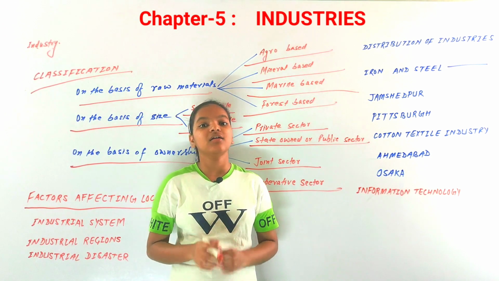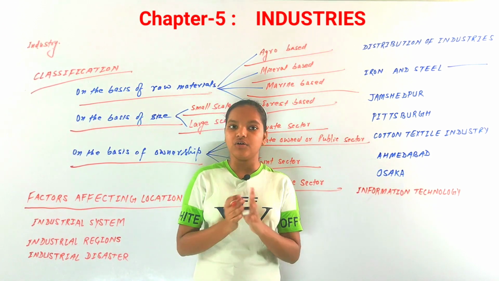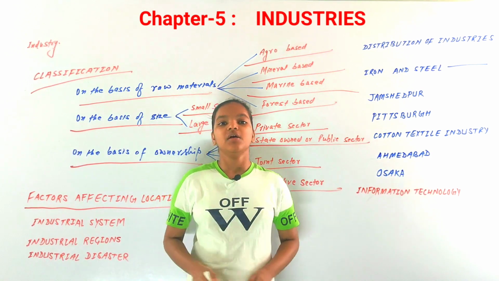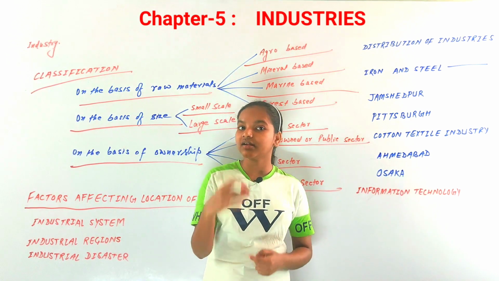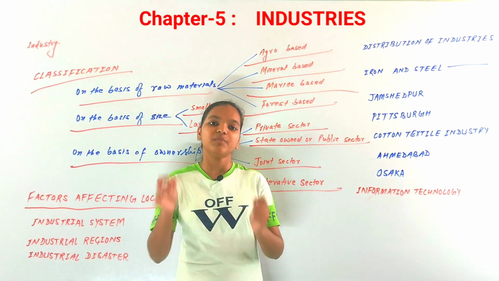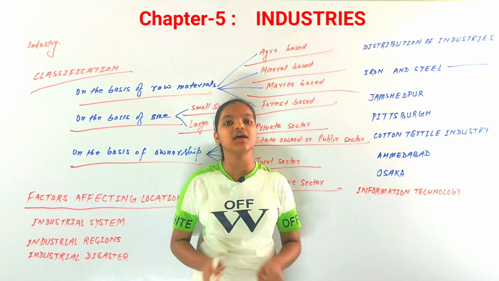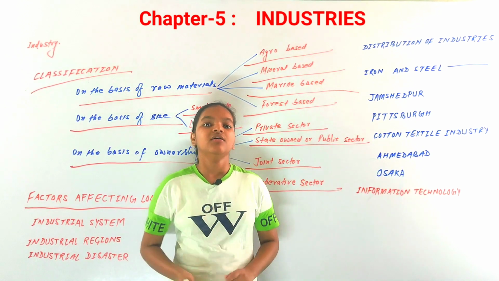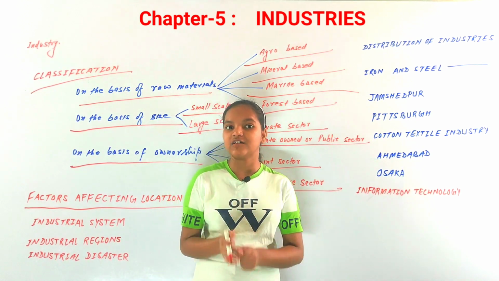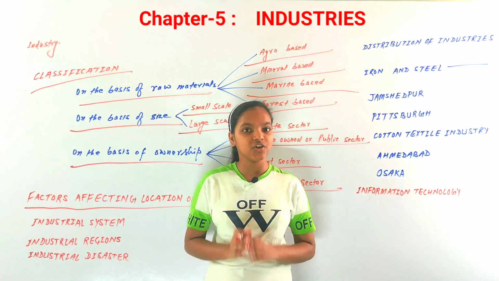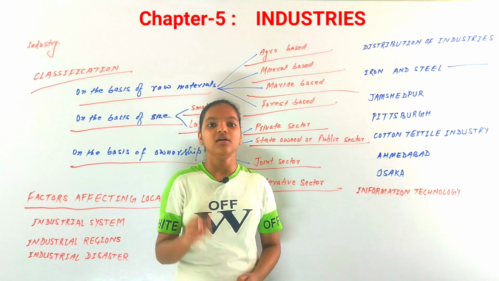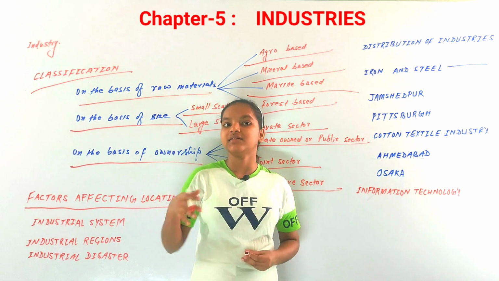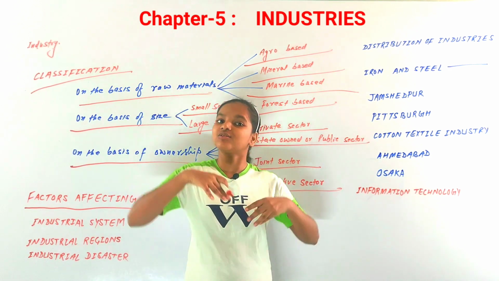Water supply should also be very good. The next factor that affects the location of industries is labor, because if you have settled an industry, then there is a must need of labor as well. So many people set up their industries in areas where labor is very cheap, because that also matters to the industry owners. There are many more factors, like the market as well, because if you have settled an industry, there should be a market around it. If there is not, then how would it sell its production? If there is no one, then who would it sell to?